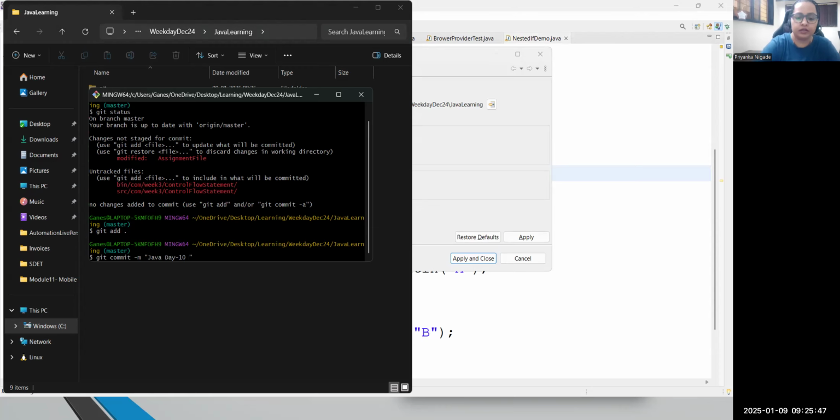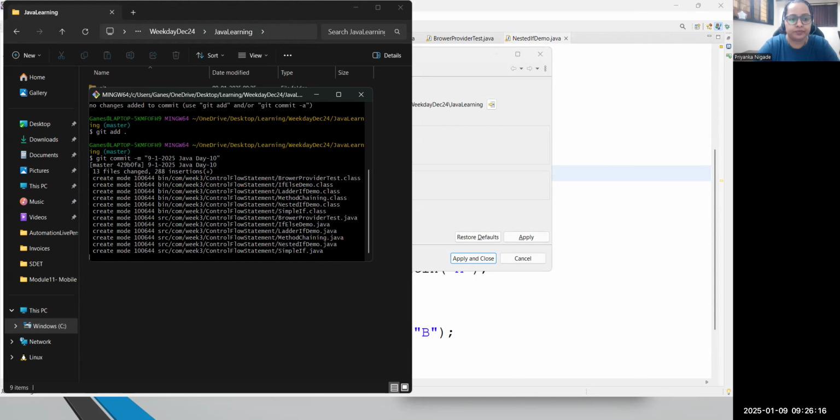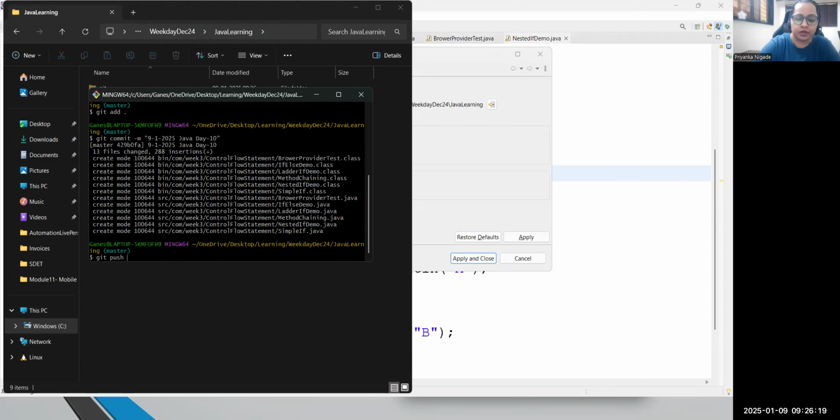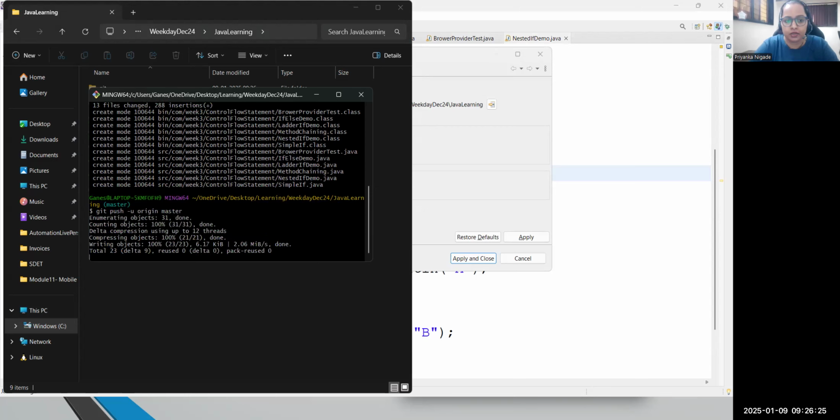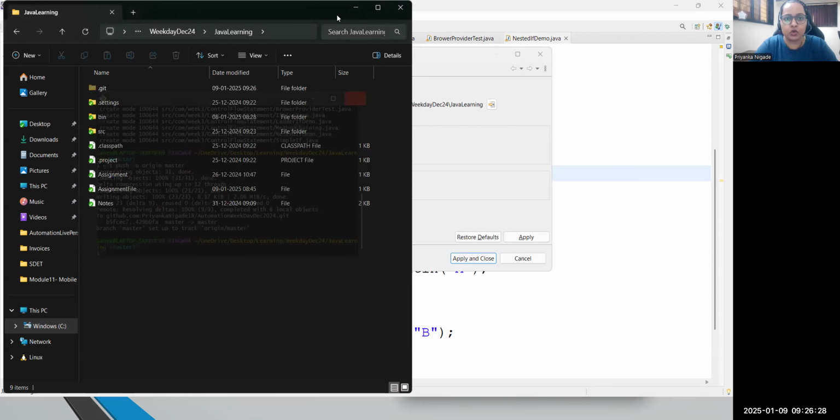It is 9, so I will write 9/1/2025. Okay, Java day 10. And let me push, git push -u origin master. That's it. So from the branch, you can access all the programs.